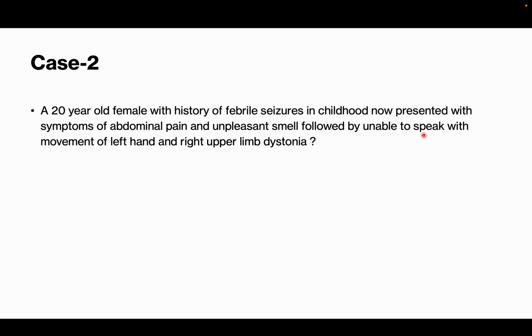Then followed by unable to speak, that suggests left dominant temporal lobe, and then movement of left hand and right upper limb disturbed. So this might be a case of mesial temporal epilepsy, medial temporal lobe epilepsy. Most of them don't respond to drugs. They might require surgery. So most of the time we do MRI in this patient.